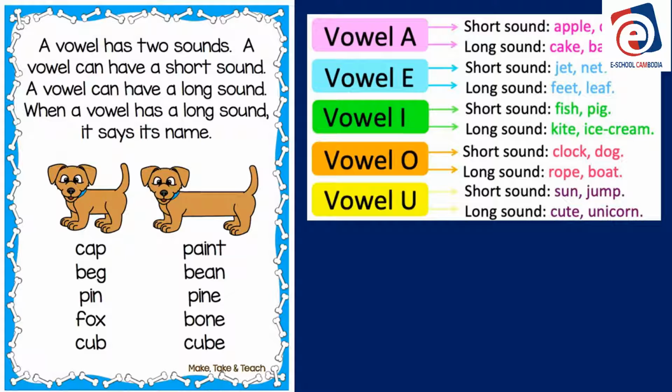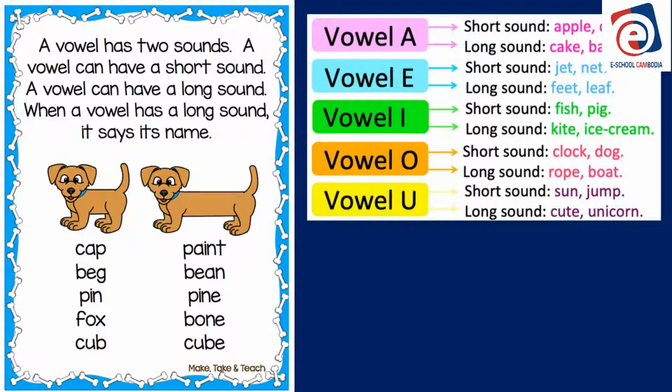Cap, bag, pin, fox, cub. All right, and if you look at the picture on the right, the purple, blue, green, orange, and yellow, vowel A, short sound, apple, cat. Long sound, cake, bake.